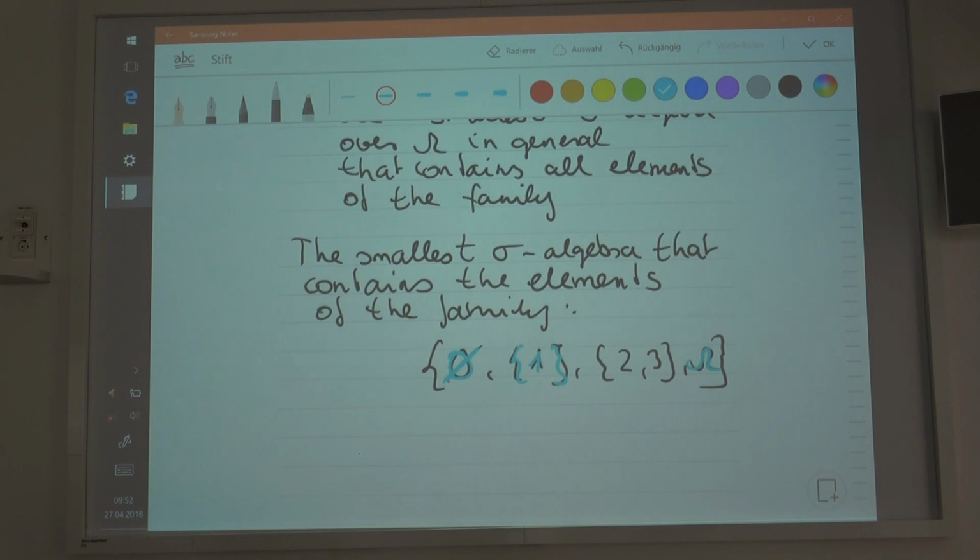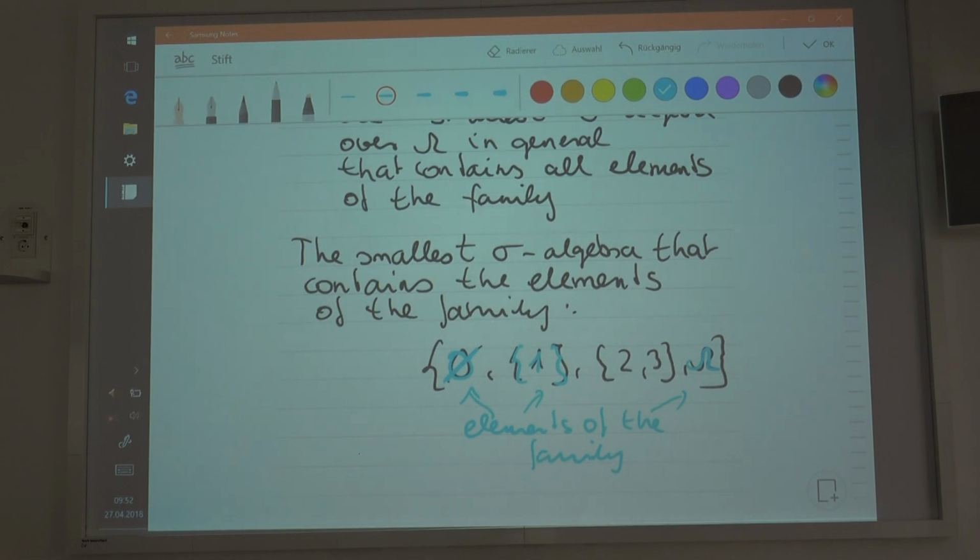Among those sigma algebras that contain all elements of the family, there is actually one which is the smallest. In that case, that would be the intersection of these sigma algebras that contain all elements of the family. Now this is what I'm talking about. These are the elements of the family here, the blue ones.